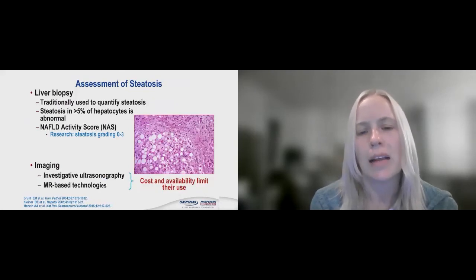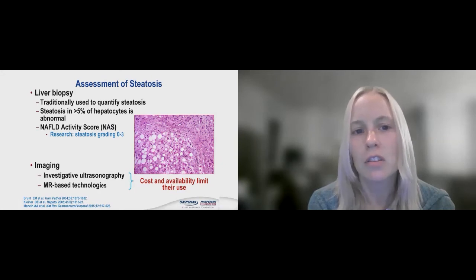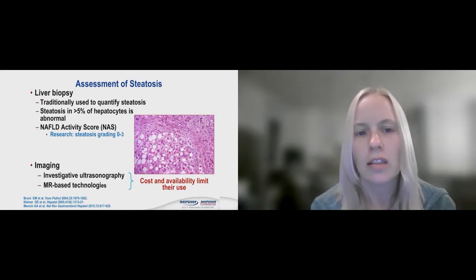Liver biopsy is mainly used to quantify steatosis. Steatosis or fat in more than 5% of the liver cells is abnormal. And so that's where we look at the NAFLD activity score.